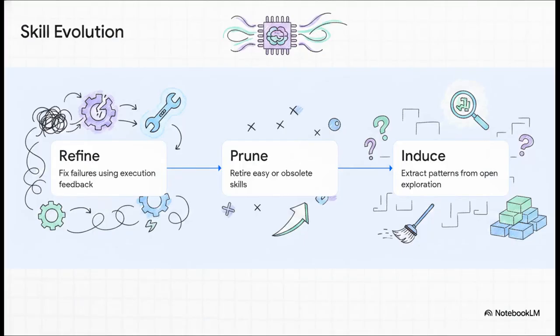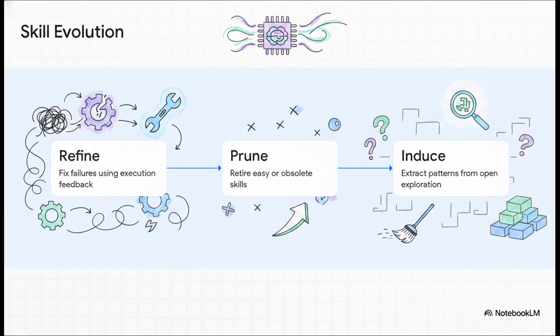So what is the secret sauce that keeps this curriculum from getting stale? Because obviously, if a student masters a skill, testing them on it forever isn't going to make them any smarter. The principal, our skill evolution controller, takes 3 exact steps to curate the library. First, it refines. It looks at execution trajectories from failed attempts to diagnose flaws and fix the core content of the skills.